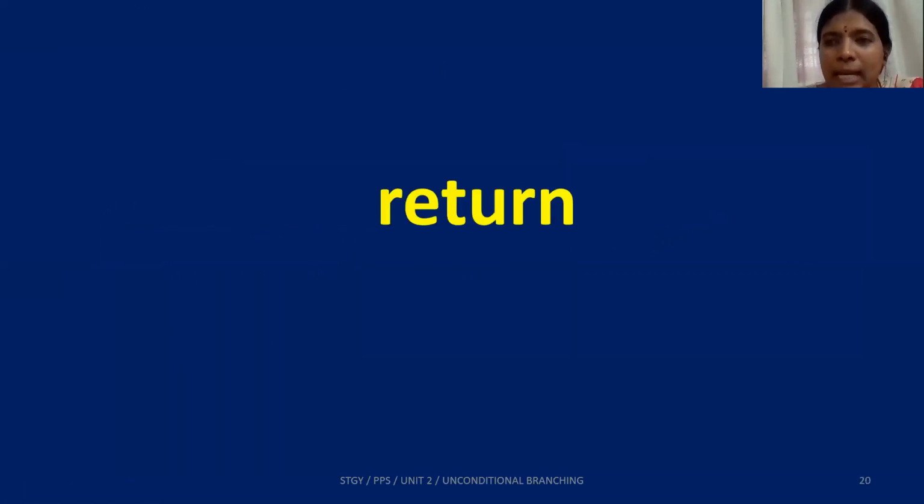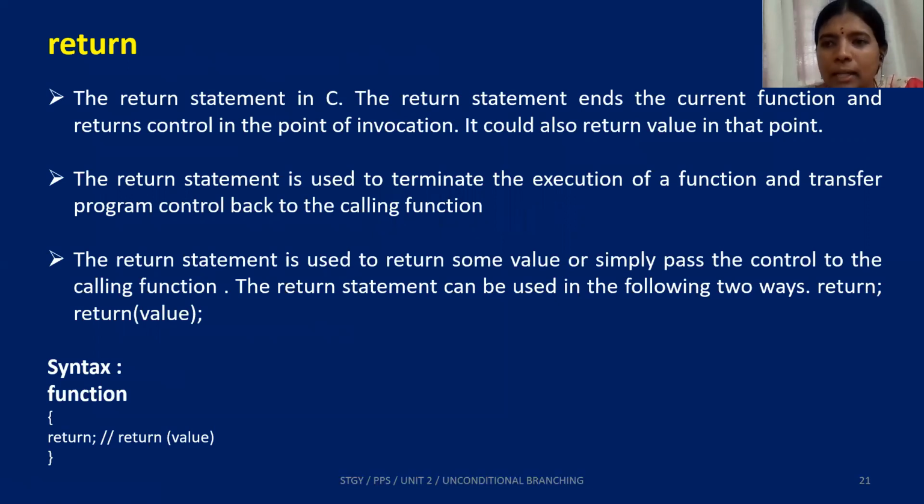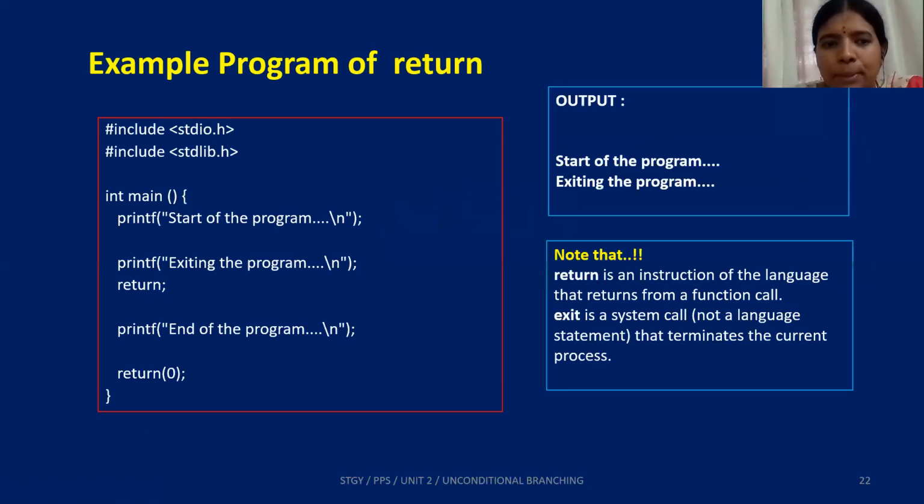So yes, the next one to look at in this part of the series is return. What is the basic job of return? Return is basically a keyword that's supported by C language, which is used to transfer the control or the values back to the calling function. So return finds its existence most of the times whenever you use functions and recursion. But for the simple example we took here, I just wrote a return statement, or return 0. It just takes the control back. This is return. The answer is again exiting the program.